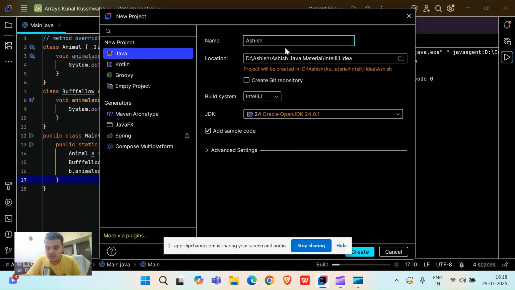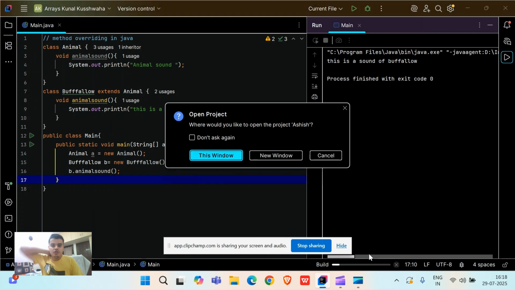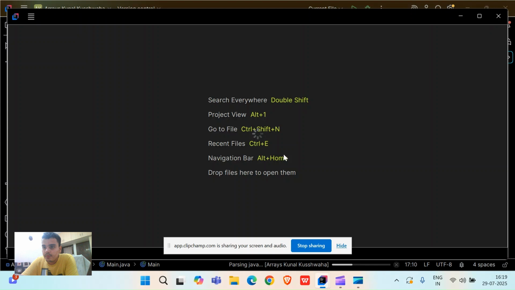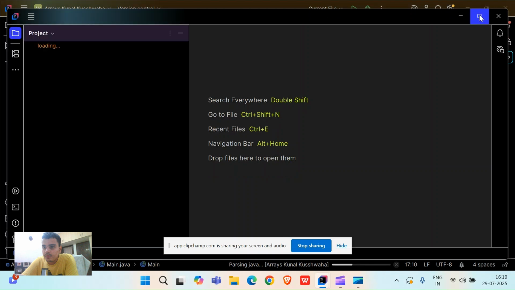Let me make one new project named Ashish. My real name is Ashish. So I'm creating a new project with the name Ashish. Now it's asking me where I want to create this project, in a new window or in this window. Let us make a new window. Let it be split screen.